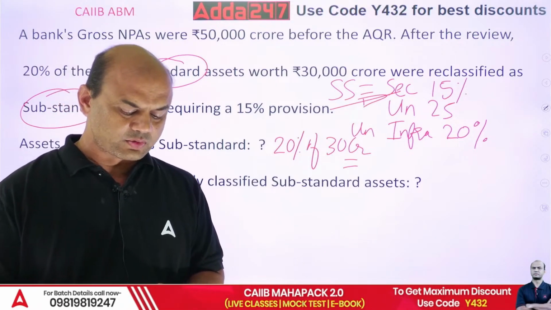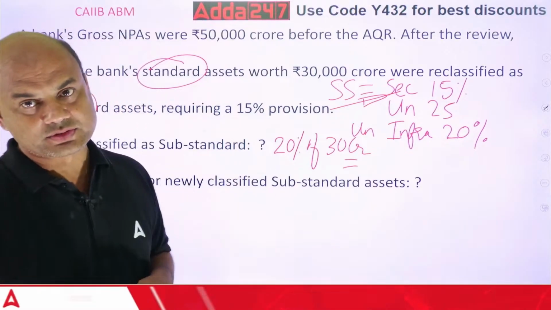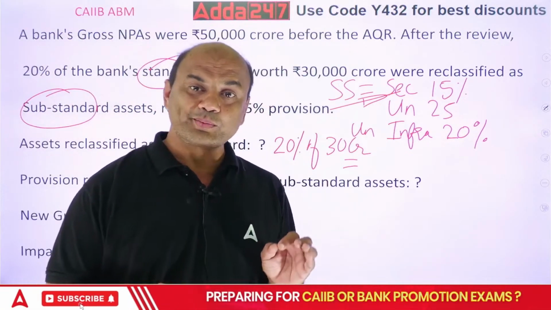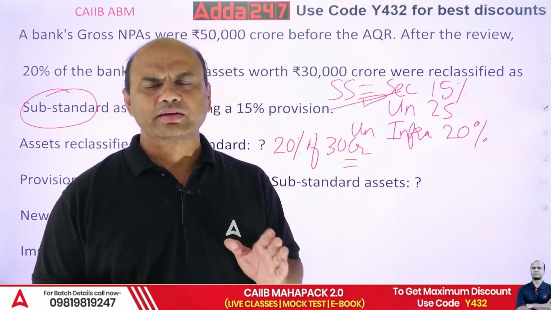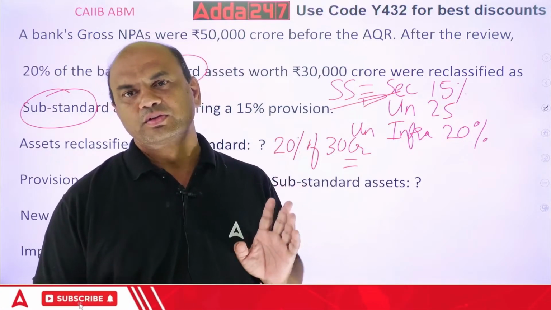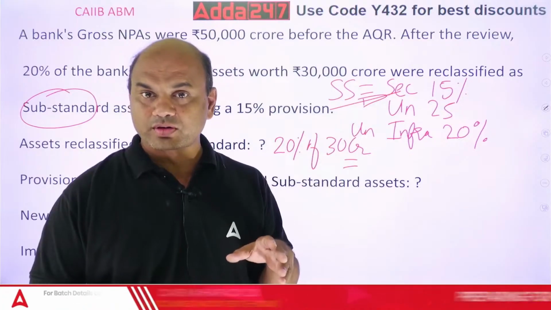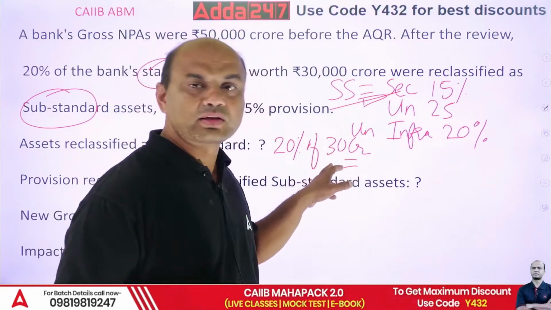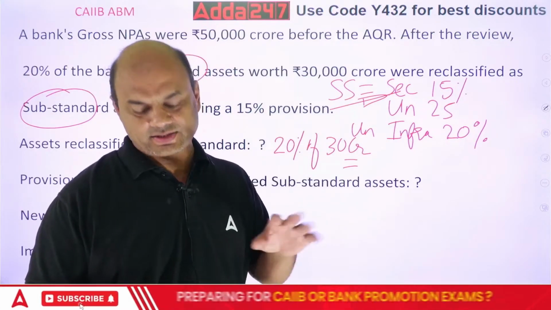Everyone, don't make mistakes in zeros. Remember the basics: 10 lakh is 6 zeros, so 10 times that, 7 zeros, will be 1 crore. But you are requiring 30 crores, so one more zero is added. So 3 and 8 zeros.